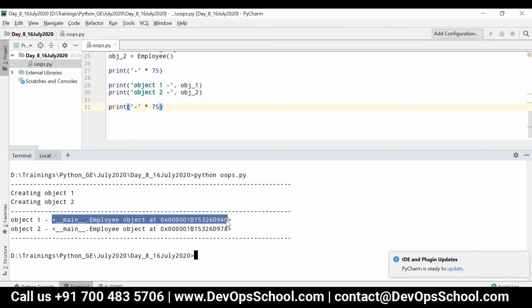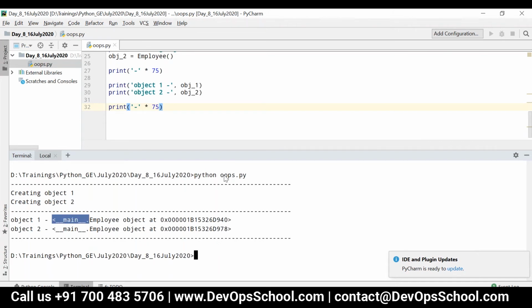Whenever you display the object, it is printing the reference, that is, which class it belongs to, Employee object at some reference. And this is nothing but the name of the module.